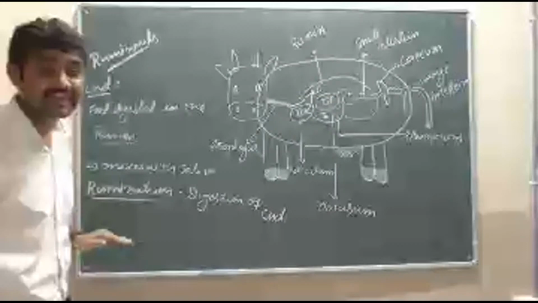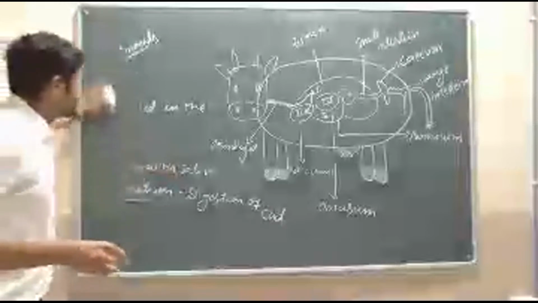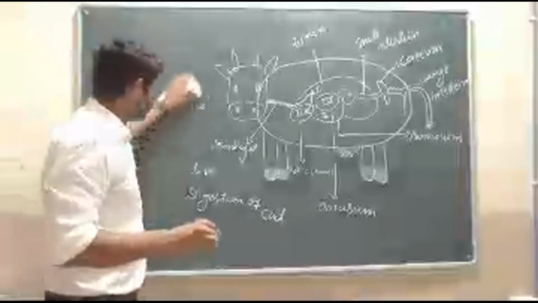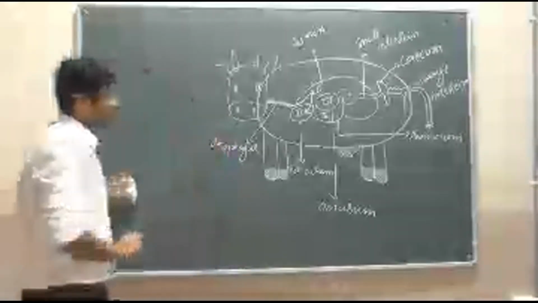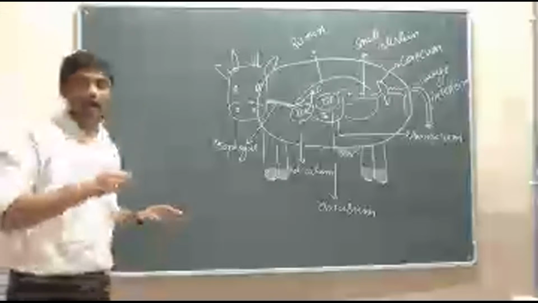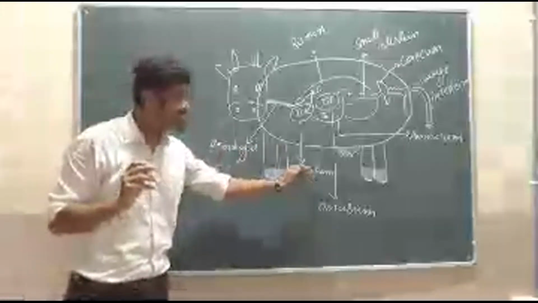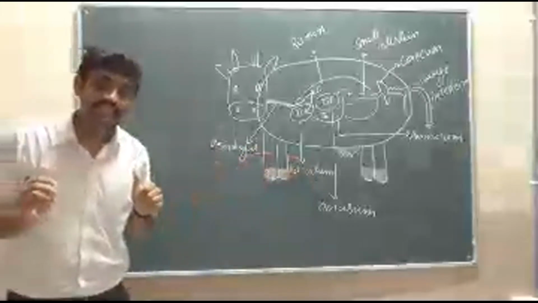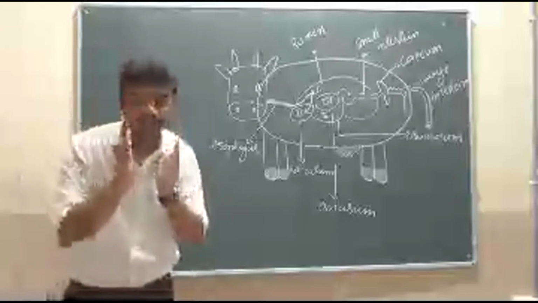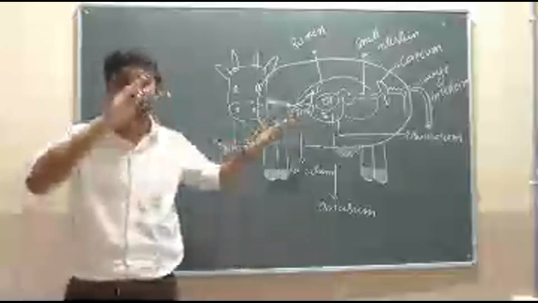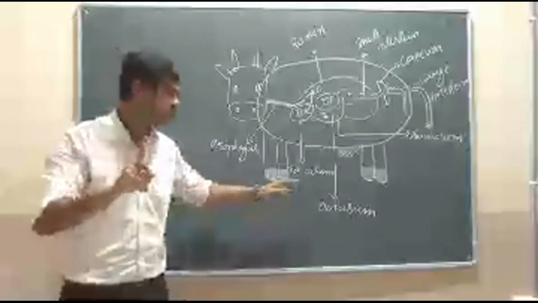What is that second chamber? That is the reticulum. What will happen in the reticulum? Simple. In the reticulum, almost all the food is digested. Where? In the second chamber, called the reticulum. How is the food digested? Totally with the help of bacteria. With the help of bacteria, the total amount of food is digested in the second chamber. समझ में गया? This is about the second chamber. Easy है.